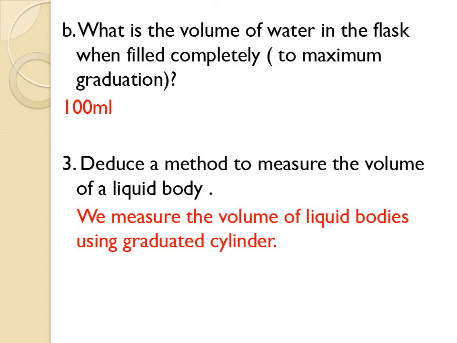Number 3. Deduce a method to measure the volume of a liquid body. How we measure the volume of a liquid body؟ إذا أنا بدي أجي أقيس كمية الماء حأجي استعمل شي graduated، يعني لازم يكون في عندي شي مرقم لحتى أقدر أعرف وأقرأ الفوليوم of the liquid. Water, oil, juice، شو ما كان، لازم يكون عندي على الأقل container مرقمة قدامي. So we usually use a graduated cylinder in order to measure the volume of water or liquid in general. So we measure the volume of liquid bodies using graduated cylinder.